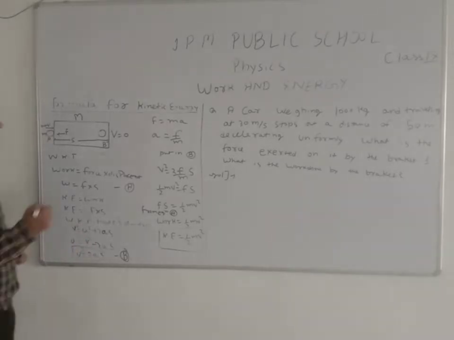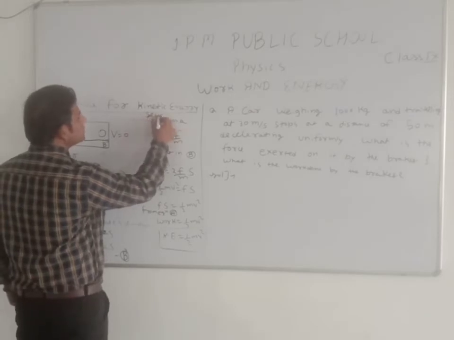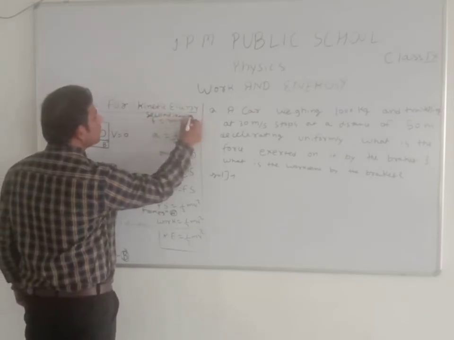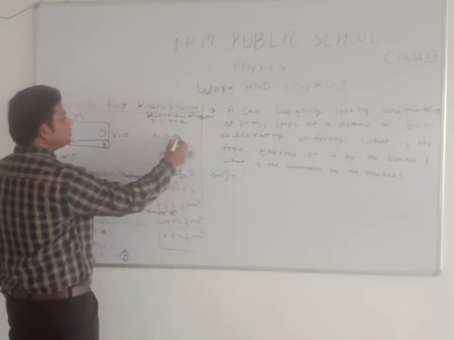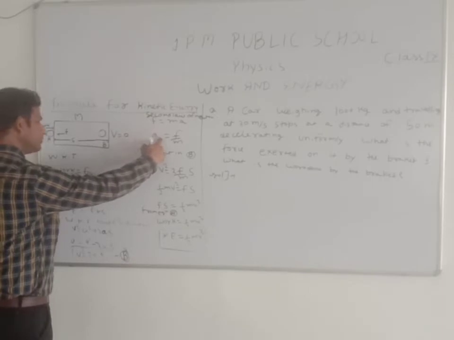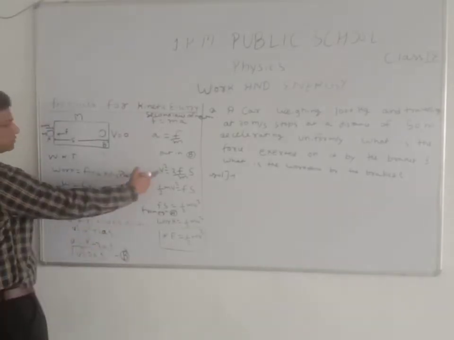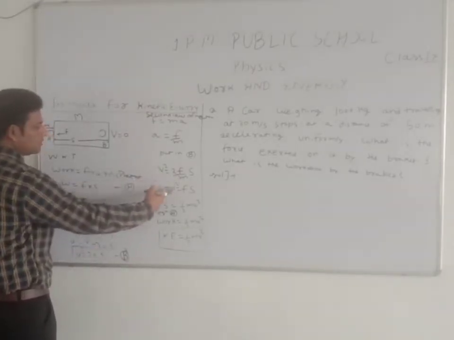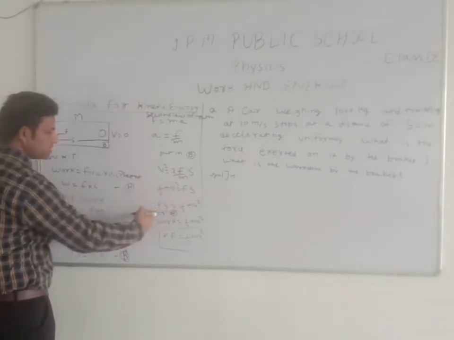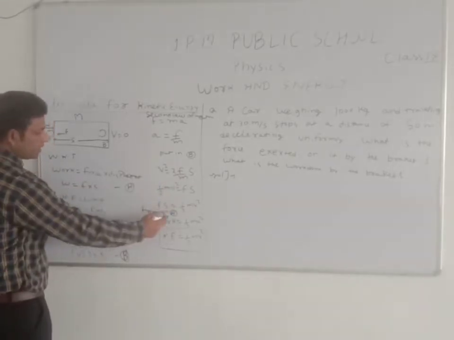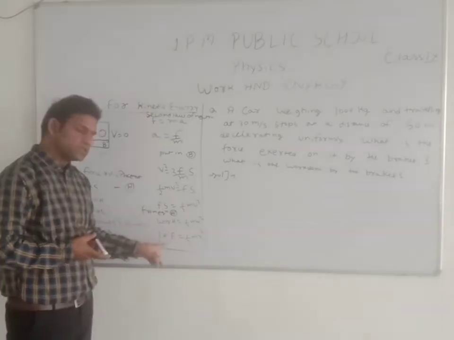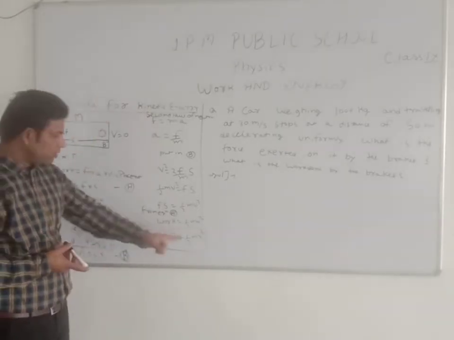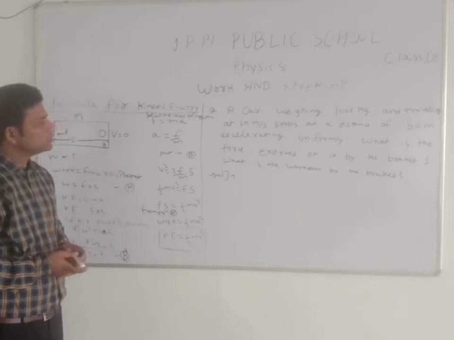We know the second law of Newton, F equals ma, so a equals F upon m. We put the value of a in equation B, so v square equals 2 F upon m into s. So half mv square equals Fs, work equals half mv square, it means kinetic energy equals half mv square. If we increase the value of mass, then kinetic energy also increases. If we increase the value of velocity, then kinetic energy also increases.